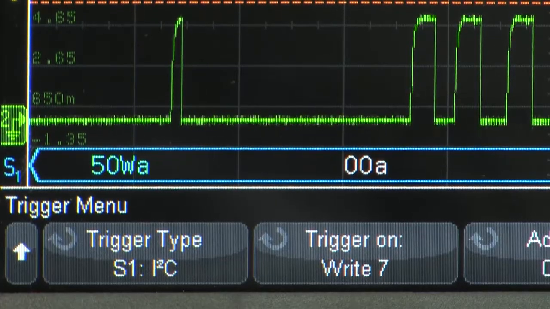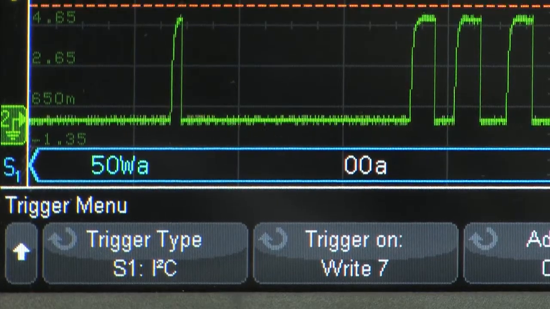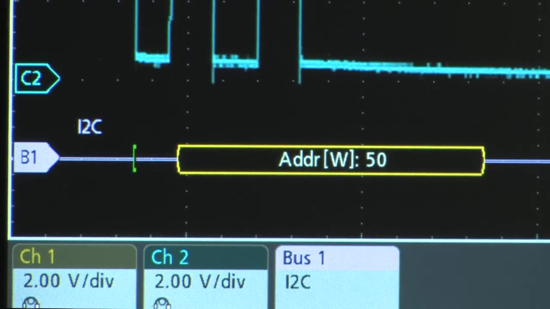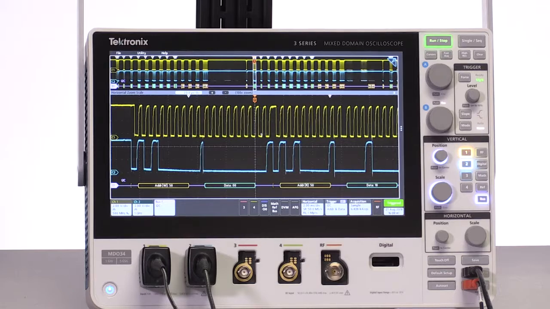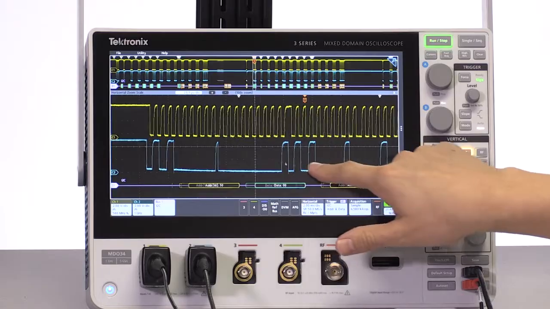The Keysight 3000T X Series has VGA resolution. The 3 Series MDO has 1920 by 1080 Full HD resolution. The big, high-resolution display on the 3 Series MDO makes it easier to look at more signals in greater detail.